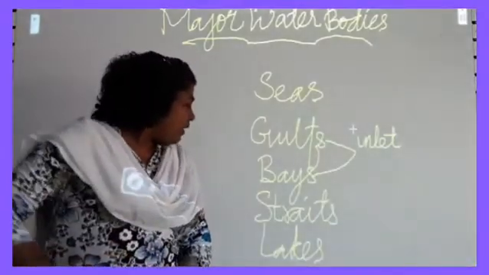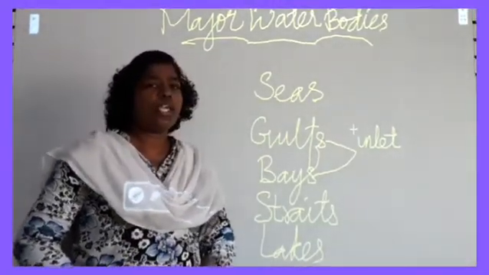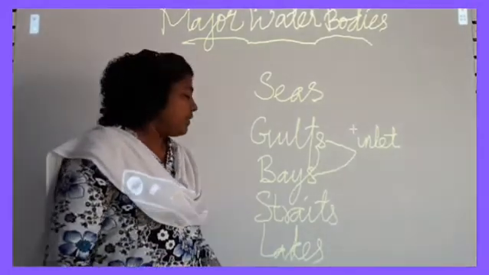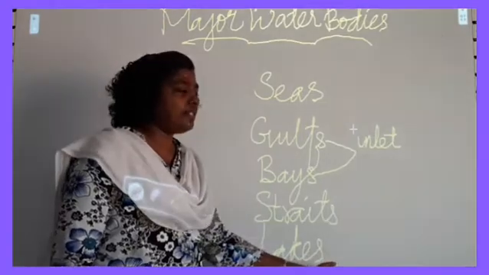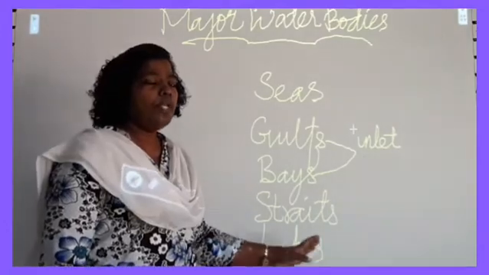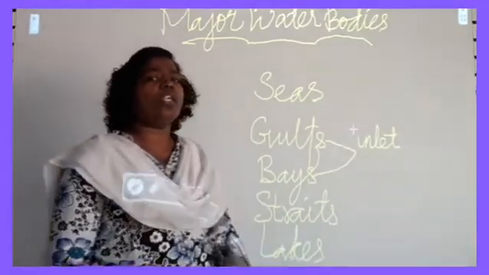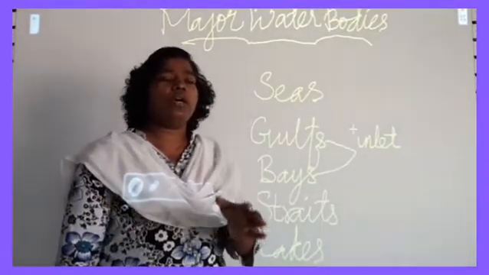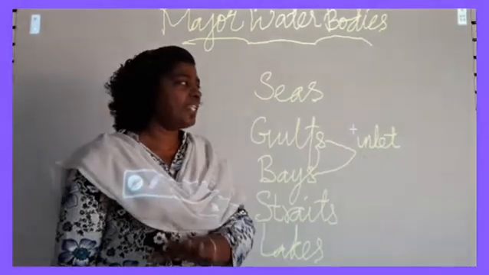Now the last one is lakes. Lakes are the small water bodies surrounded by land. Lakes are the fresh water bodies. Where can we find these lakes? Lakes can be found very close to the seas and oceans. There are 5 important lakes, which we can learn in the next class.